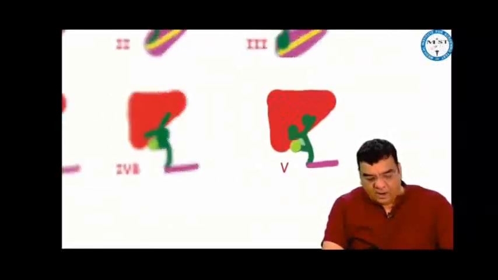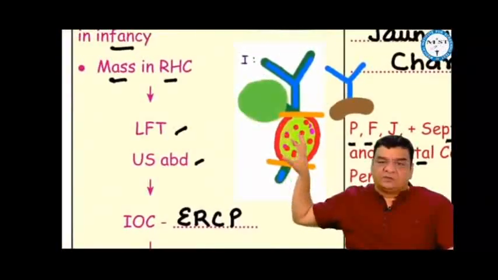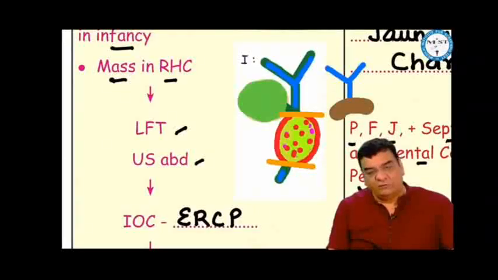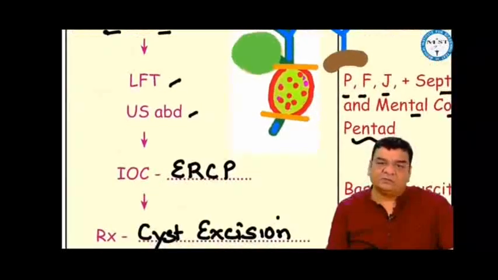How can these choledochal cysts present? If we imagine type 1, which is the diffuse dilatation of the CBD, there may be biliary stasis causing painless intermittent jaundice in infancy, or maybe a mass in the right hypochondrium. If the baby presents with jaundice, first LFT. If mass, first ultrasound. To see the biliary channels, MRCP, ERCP, HIDA. MRCP not possible because this is a small baby which will give motion artifacts. So ERCP is the investigation of choice.